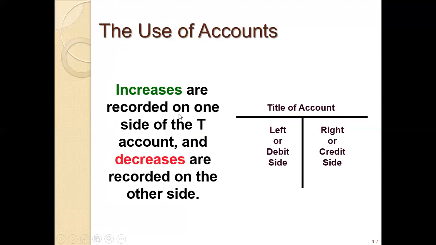Increases are recorded on the right side of the account.